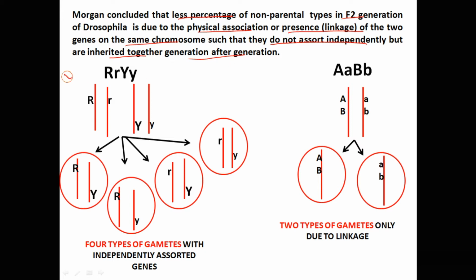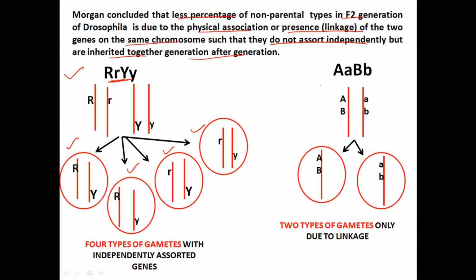In Mendel's dihybrid cross, parent heterozygous for two characters produced 4 types of gametes, because the genes R and Y were present on 2 different chromosomes. That's why they assorted independently in the ratio of 9:3:3:1.